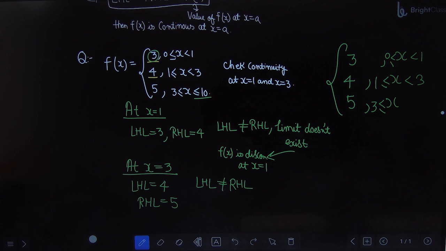Question is exactly same as the previous one. The only difference is I removed 10. I am telling that for x greater than equal to 3, function is 5. So what is the nature of the function at x equal to 4? Continuous or discontinuous? I got few answers. Aditya and Avantika told continuous. Tanishka also told continuous. Anyone else who is in the same team? Continuous.